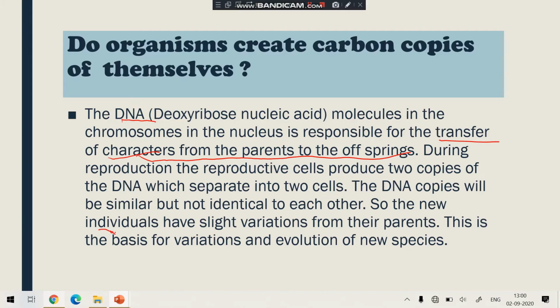Individuals have slight variations from their parents, and this is the basis of variation, and this variation afterwards develops the evolution of new species. So, understood? Organisms are creating their copies, but they are not carbon copies. They have some different characteristics. Understood, students? And why did it happen? It happened during reproduction when the DNA makes its own copy. This is one of the causes of variation.